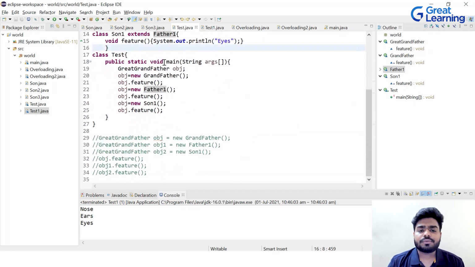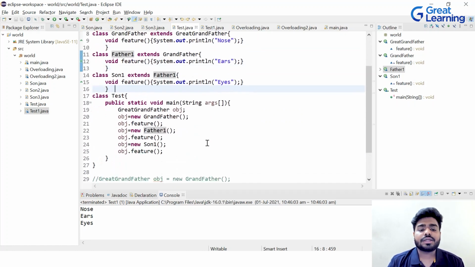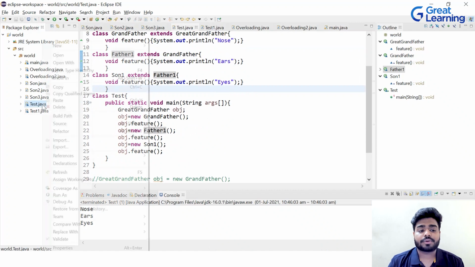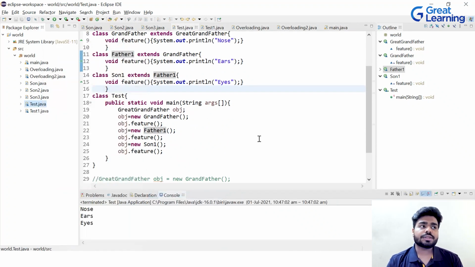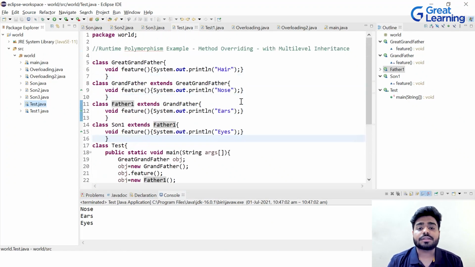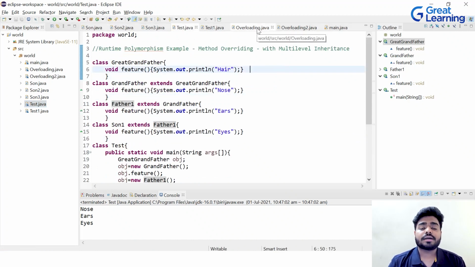Now the same program we have written, same things, and let's see what is the answer of this program. Why am I showing you this? Because we can use method overriding in various types of inheritance, okay? And this is the example of that. Now let's come to the example of an overloading program.